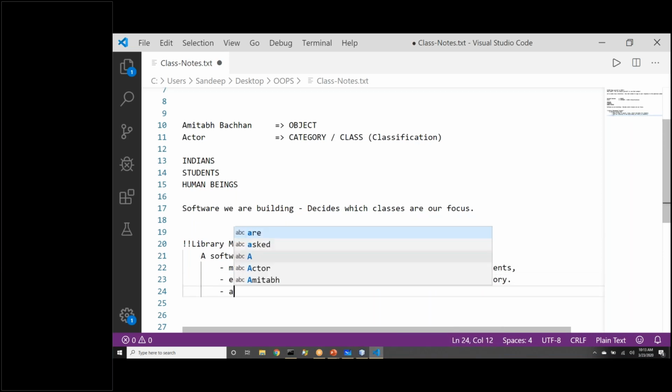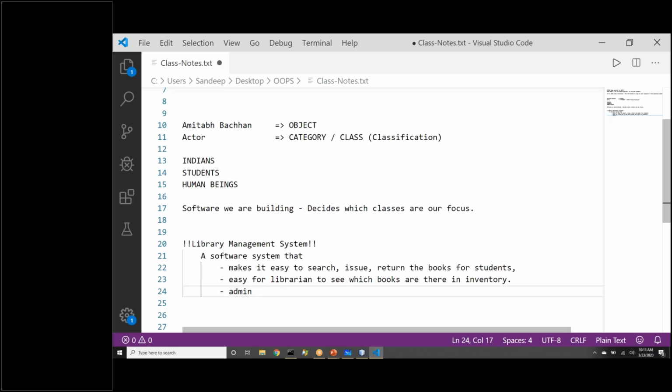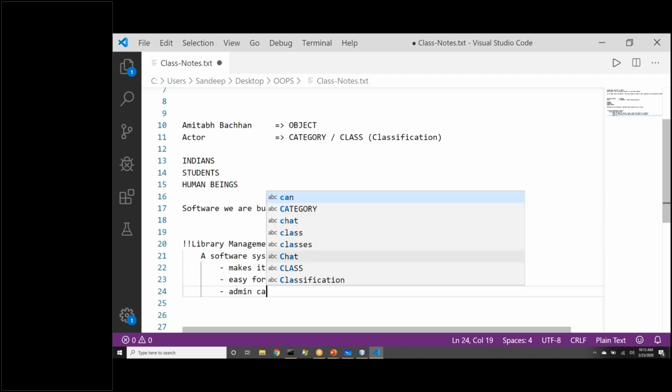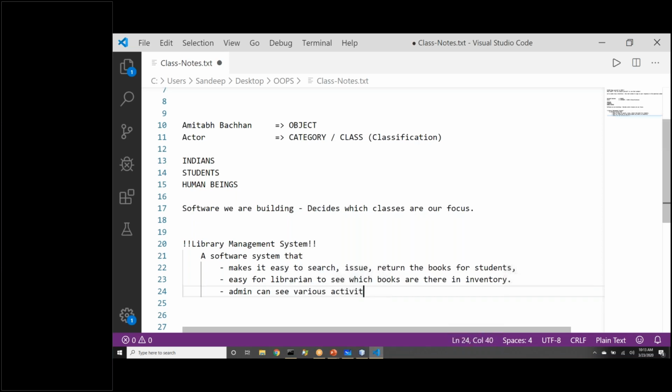And for any admin, let's say in college, if the principal wants to know which students have not returned the book and time is over and they are not paying the fine for it, admin is a category I'm putting, where they can see various activity reports.